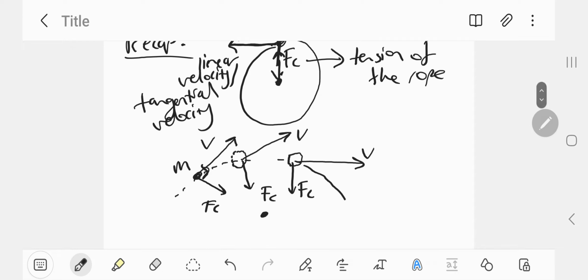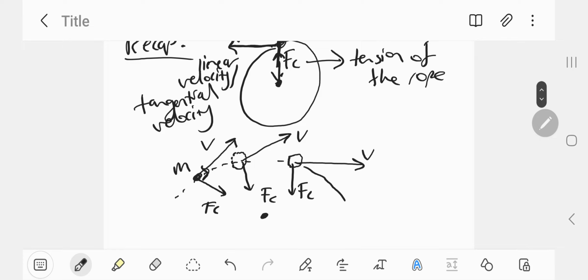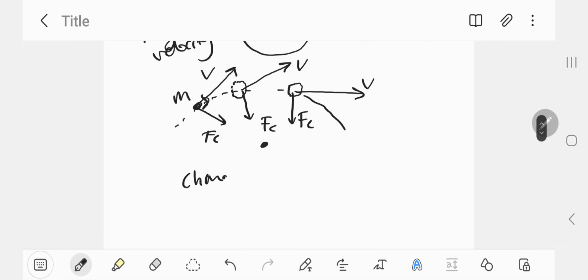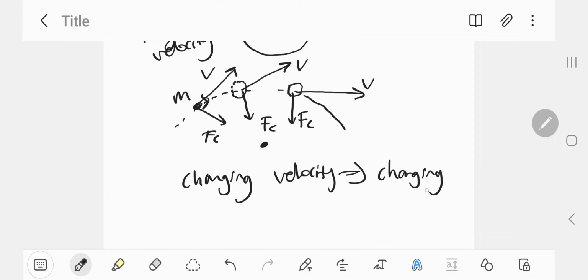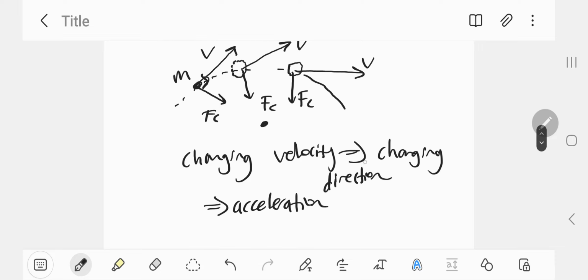It's also worth noting from before that the changing velocity of the mass implies that the object is changing direction, which in turn implies that the object is accelerating. There's acceleration, and acceleration is given the symbol a sub c, where the c stands for centripetal acceleration.